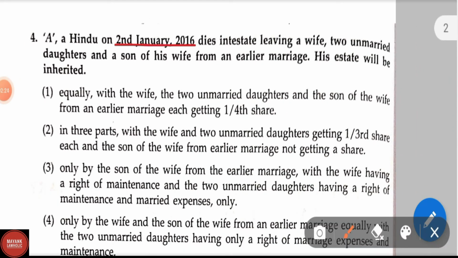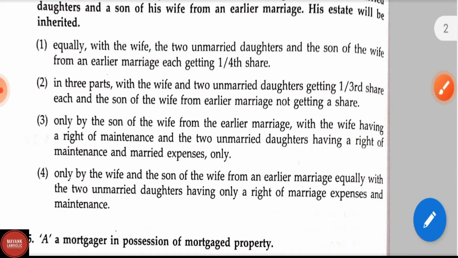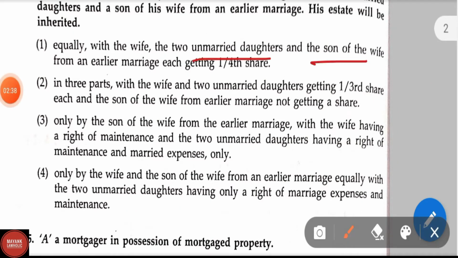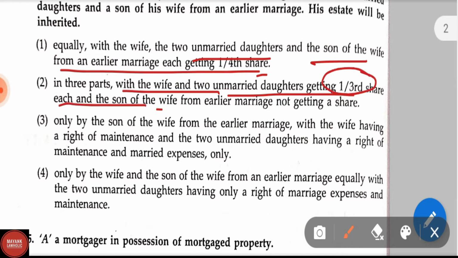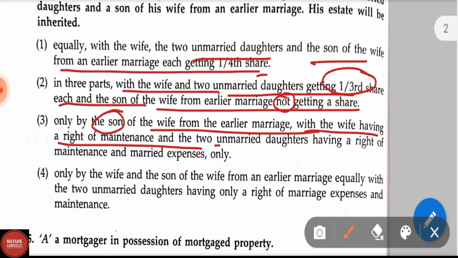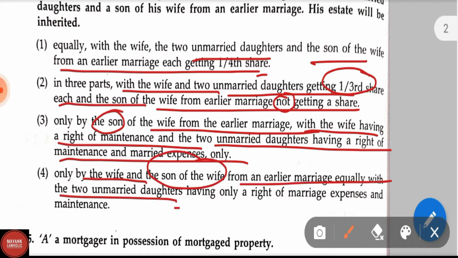A Hindu on 2nd January 2016 dies intestate, leaving a wife, 2 unmarried daughters and a son of his wife from an earlier marriage. His estate will be inherited: option 1, equally by the wife, the 2 unmarried daughters and the son of the wife from an earlier marriage, each getting 1/4 share. Option 2, in 3 parts, with the wife and 2 unmarried daughters getting 1/3 share each and the son of the wife from the earlier marriage not getting a share. Option 3, only by the son of the wife from the earlier marriage, with the wife having a right of maintenance and the 2 unmarried daughters having a right of maintenance and marriage expenses only. Option 4, only by the wife and the son of the wife from an earlier marriage equally, with the 2 unmarried daughters having only a right of marriage expenses and maintenance.